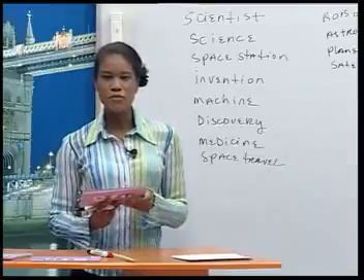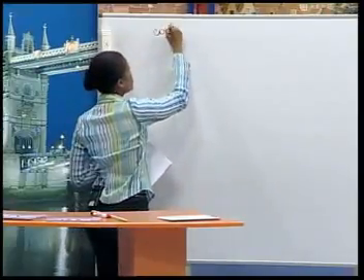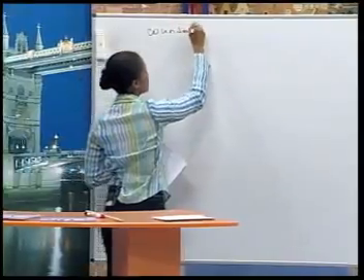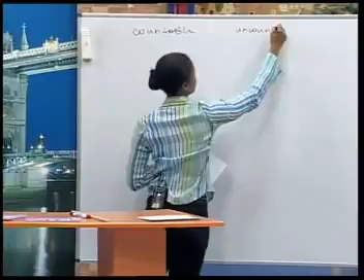We use these quantifiers with nouns. Before we look at quantifiers, let's look at how we use nouns. We can separate nouns into two groups. We have countable nouns and uncountable nouns.